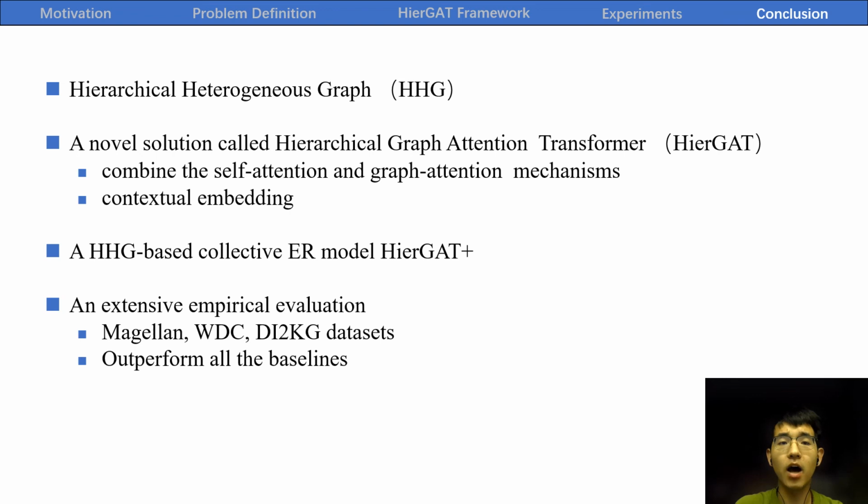Third, we propose a HHG-based collective ER model, HGAT+, in which a query entity and candidates are represented in one graph for ER decision. Finally, by comparing with several ER baselines, including the state-of-the-art model, DeepMatcher, on several datasets of different size and domains, we provide an extensive empirical evaluation on HGAT and HGAT+.